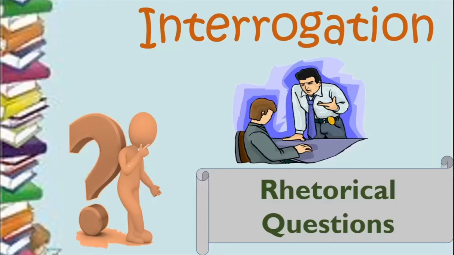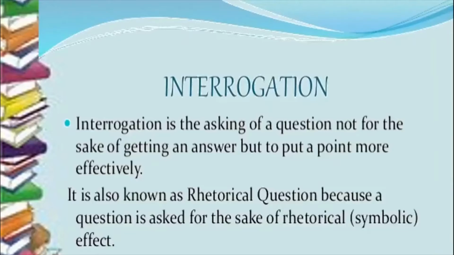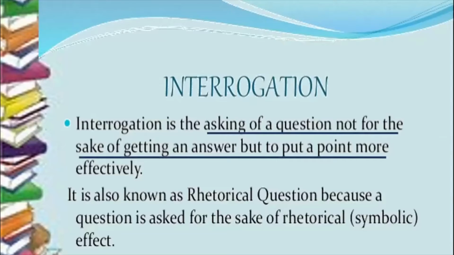Here as a figure of speech, interrogation means, in other words, rhetorical questions. So let us see what rhetorical questions are. Interrogation is the asking of a question not for the sake of getting an answer, but to put a point more effectively. So why are you asking a question? You have no intentions of getting an answer. You do not want to know what the answer is because you already know the answer.